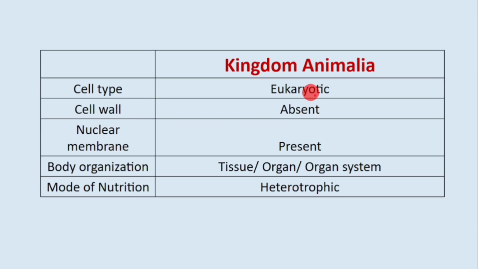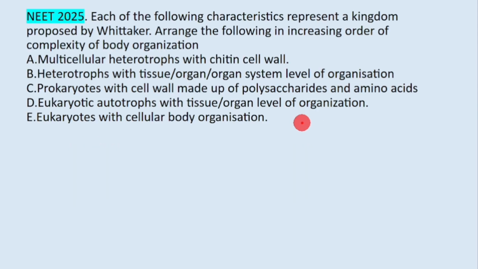Then last one, kingdom Animalia, cell type eukaryotic. Cell wall is absent. Very important point. Body organization, tissue, organ system. Mode of nutrition, heterotrophic. All animals are heterotroph. All animals are without cell wall. So here we have heterotroph with tissue organ system level of organization.